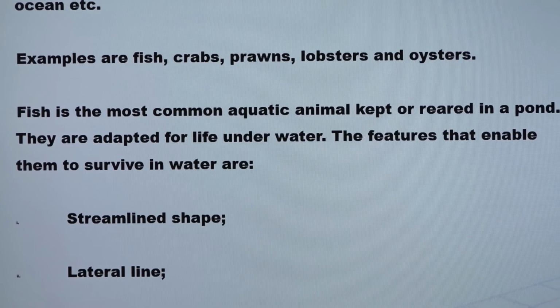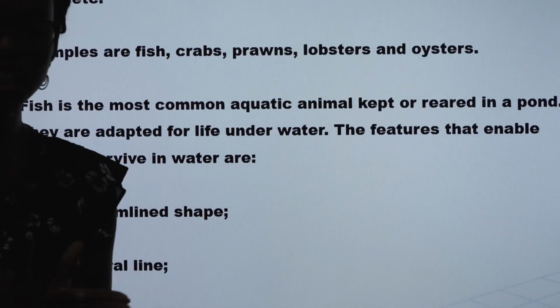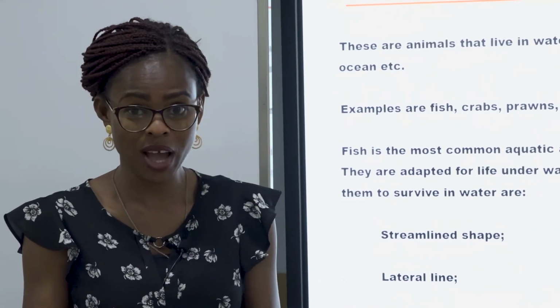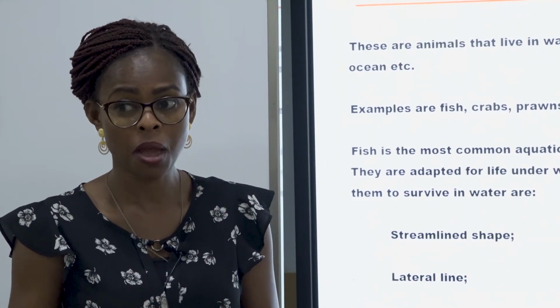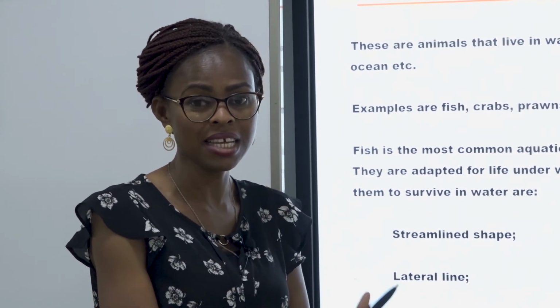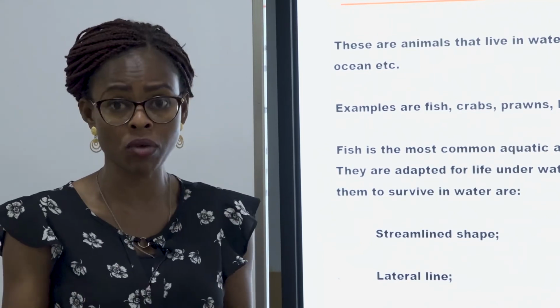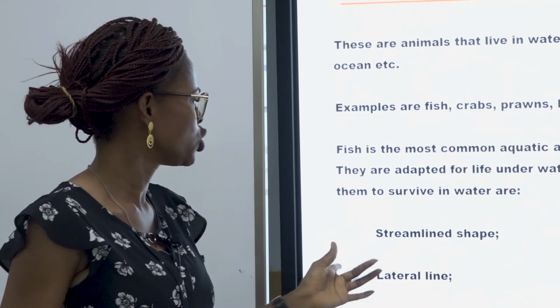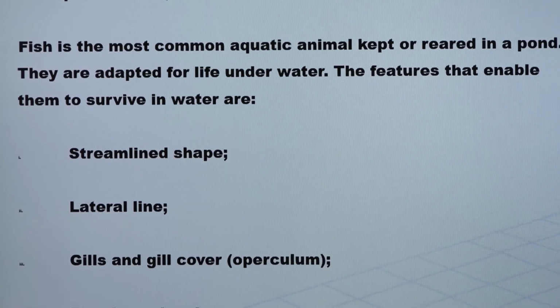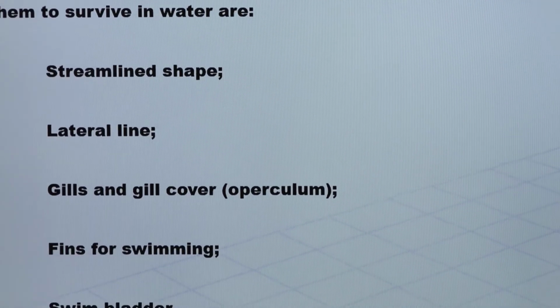They are adapted for life under the water, meaning when you keep fish on land, can it survive? It's not possible because the place it lives is what? In water. So the features that enable them to survive in water are what? These are streamline shape, lateral line, gills and gill covers, fins for swimming, and also swim bladder.